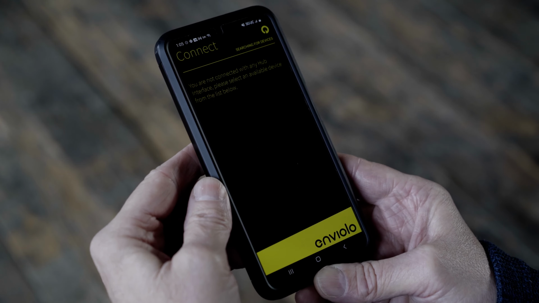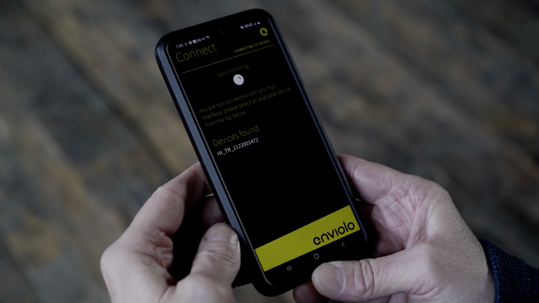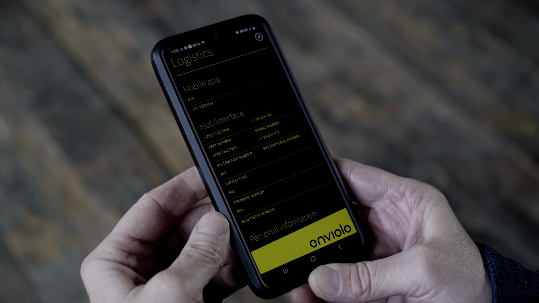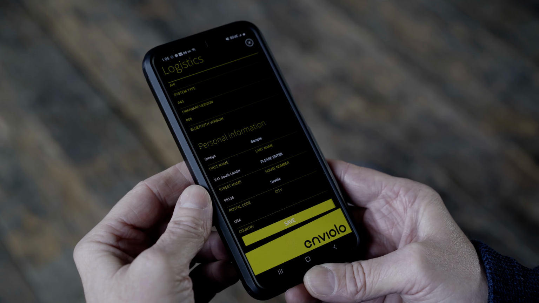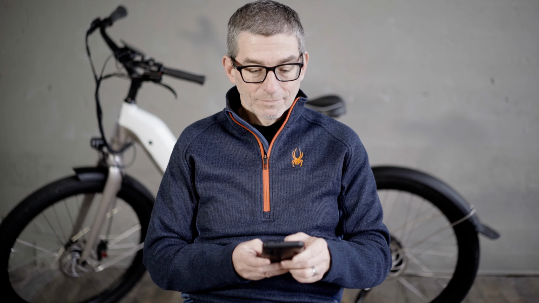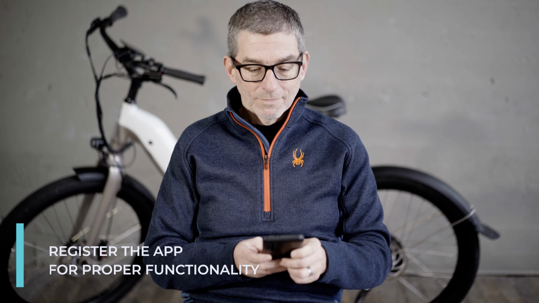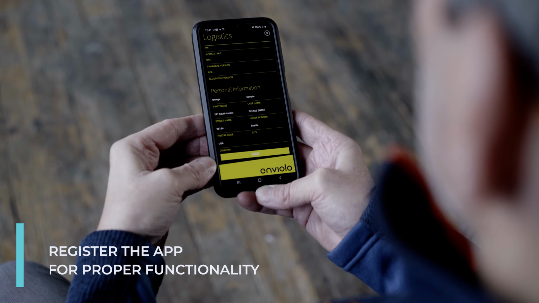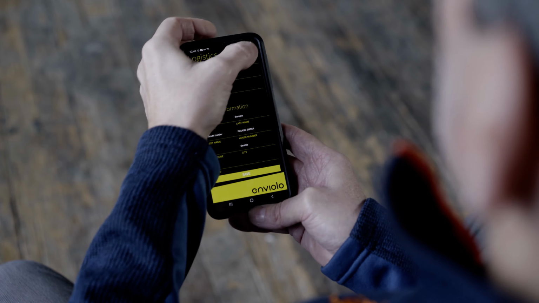Wait a moment and you will see a device appear on the screen of your phone. Select the device to connect it to the app. Once the app is connected to the Enviolo system, you will likely see the logistics screen, which will prompt you to enter your personal information. By entering this information, your Automatiq system will be registered with EVELO and will aid in remote diagnostics should you need assistance. You will be prompted to enter this information each time you open the app until it is completed. You can exit this screen by tapping the X in the upper right portion of the screen.